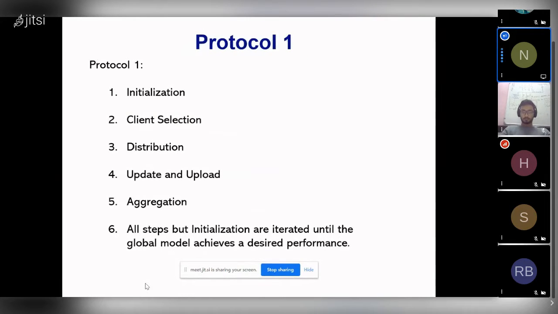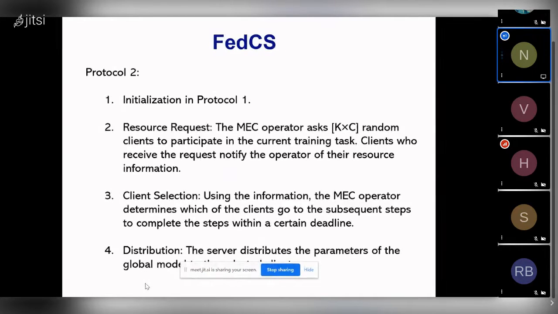So this protocol is again the usual protocol which is used in FL. Coming to federated learning client selection, the two steps which differentiate this protocol from the usual one are the resource request and the client selection steps. In the resource request, the MEC here is the mobile edge computing operator. In our case, this will be a centralized server.